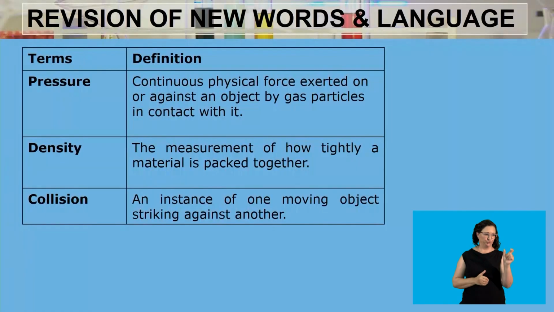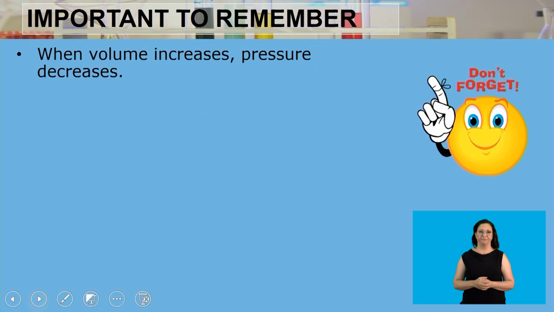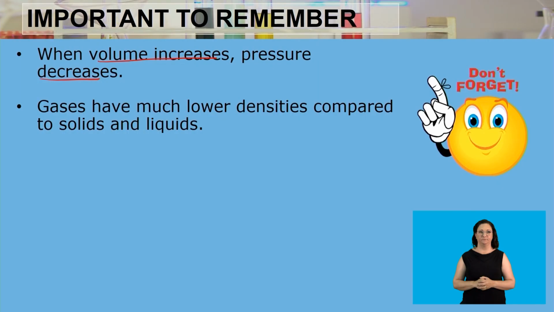What we need to take away from the lesson is the following things. Number one, the relationship between volume and pressure is as follows: when volume is increased, pressure is going to decrease. So when we increase the volume, pressure is going to decrease. When one goes up, the other one must come down. And then, gases have much lower densities compared to solids and liquids.